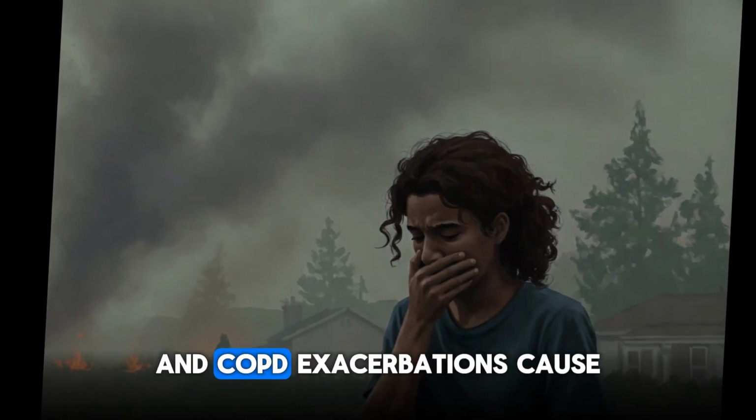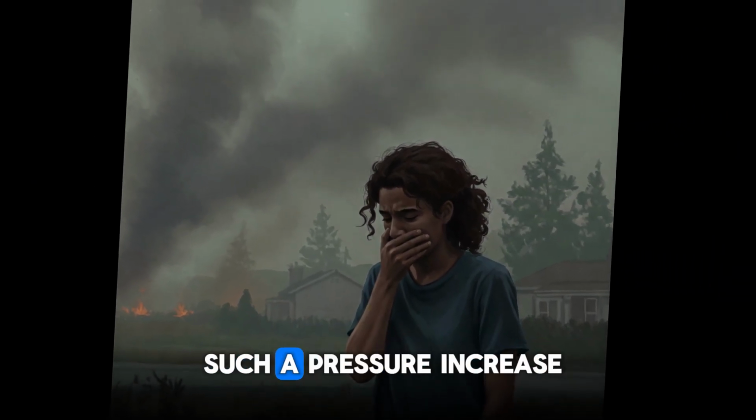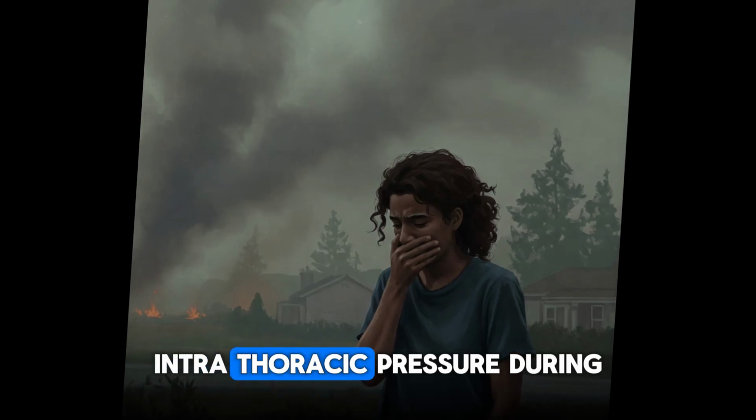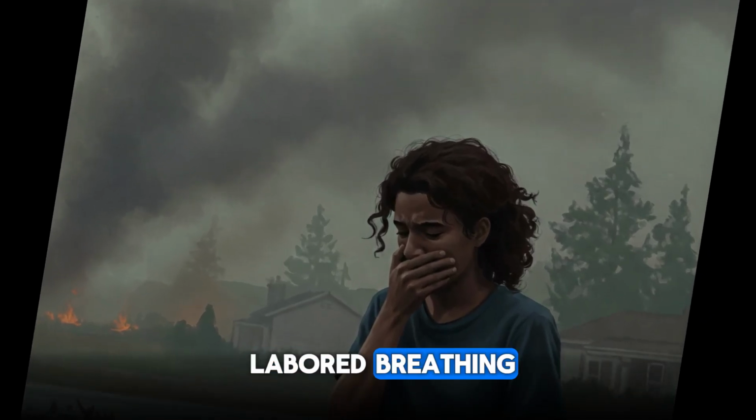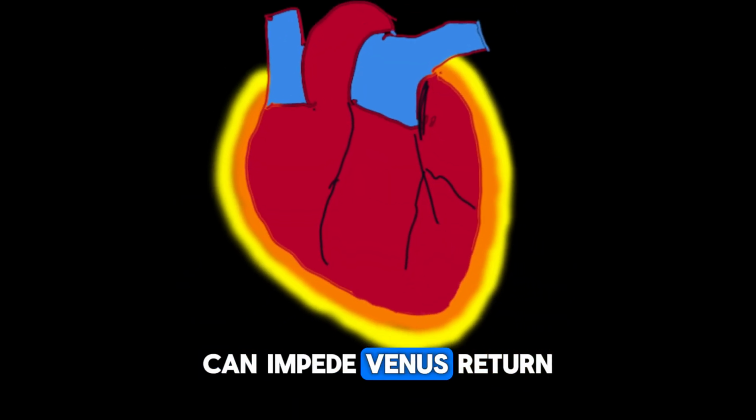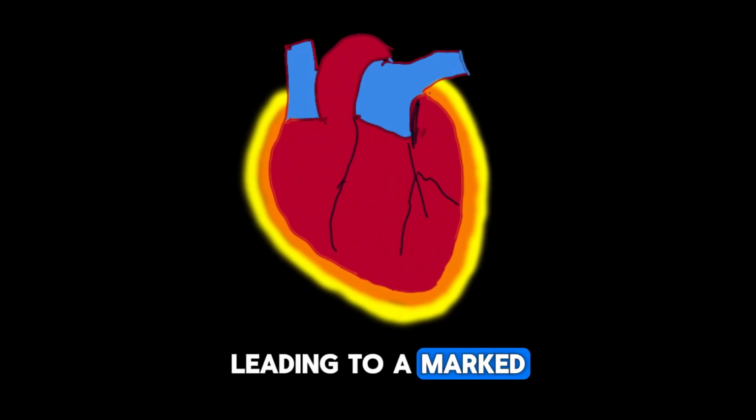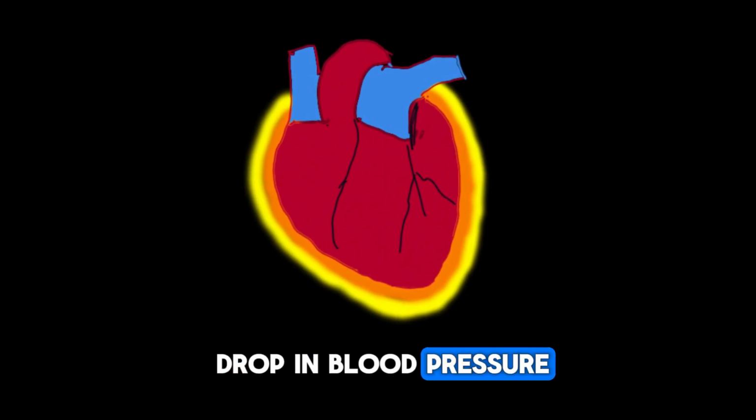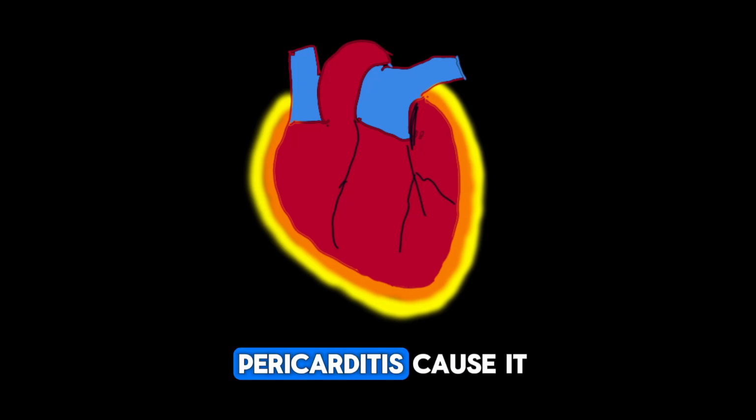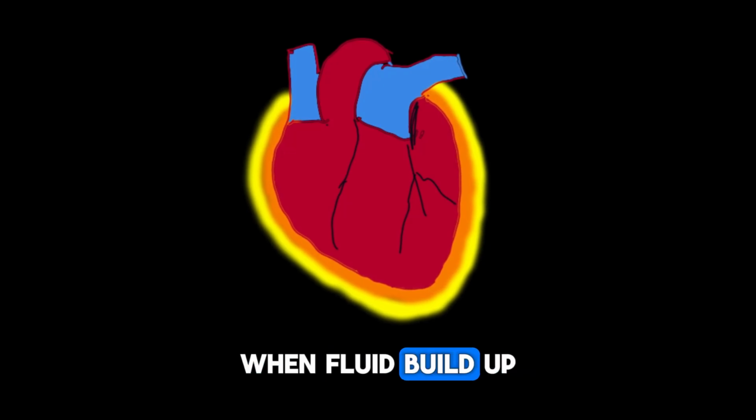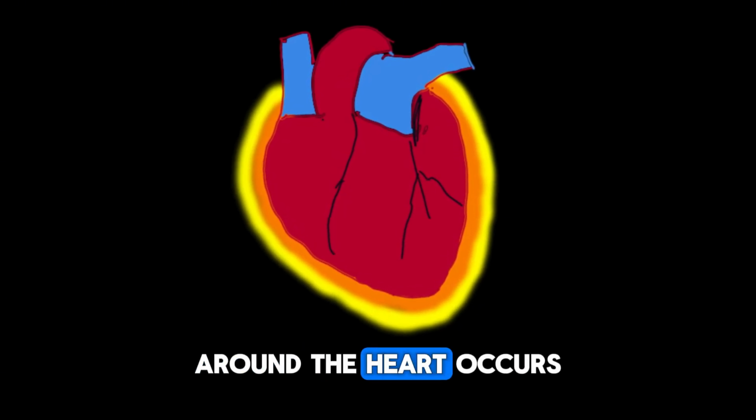Severe asthma and COPD exacerbations cause such a pressure change. Increased intrathoracic pressure during labored breathing can impede venous return, leading to a marked drop in blood pressure. Also, cardiac tamponade and pericarditis cause it when fluid buildup in the space around the heart occurs.